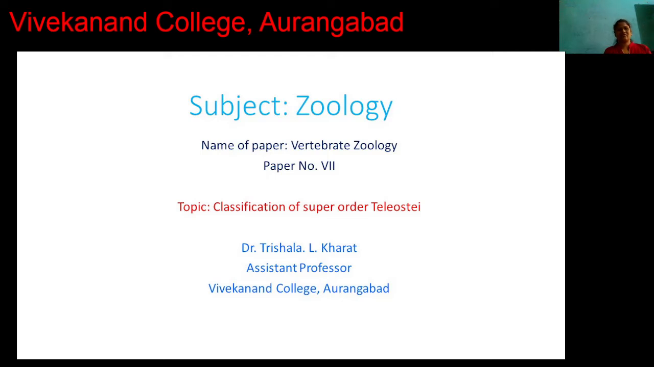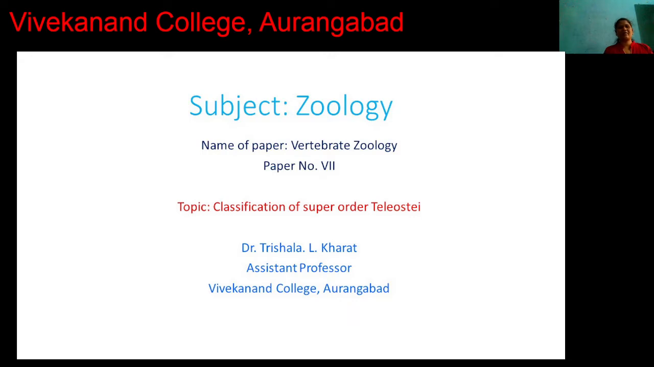In the last lecture we discussed the classification of Pisces. In that, we completed the classification of Pisces: first class Placodermi, then Chondrichthyes and Osteichthyes. The class Osteichthyes consists of three superorders: first Chondrostei, second Holostei and third Teleostei.